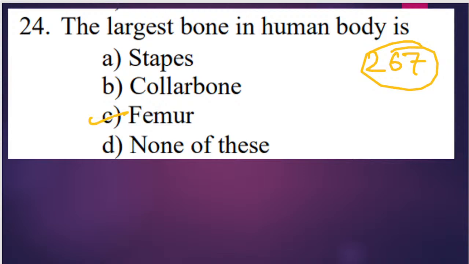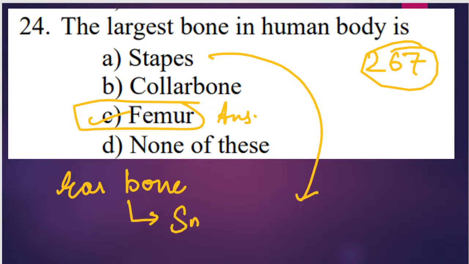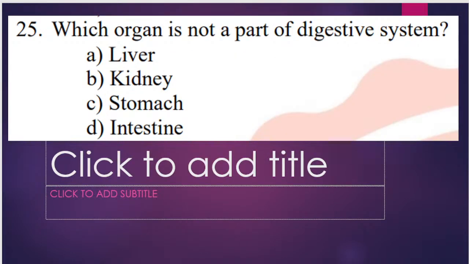अभी मैंने आपको बताया भी था, it is the largest bone of the human body. Stapes या फिर इसी को कहते हैं the bone of ear, ossicle, ear bone. It is the smallest bone. So largest bone is femur, and which is the smallest bone? The smallest bone we have is ear bone, okay, or stapes. So what will be the correct answer for this question? Option C, femur.